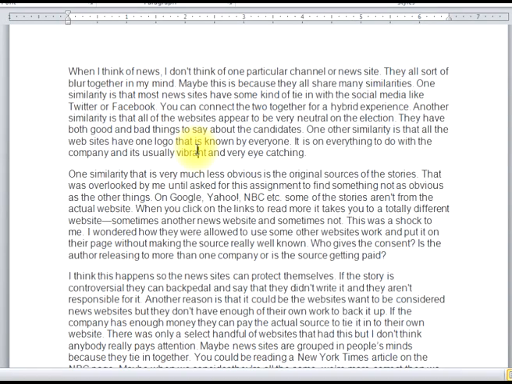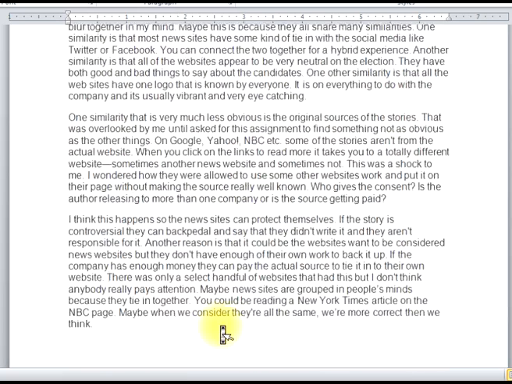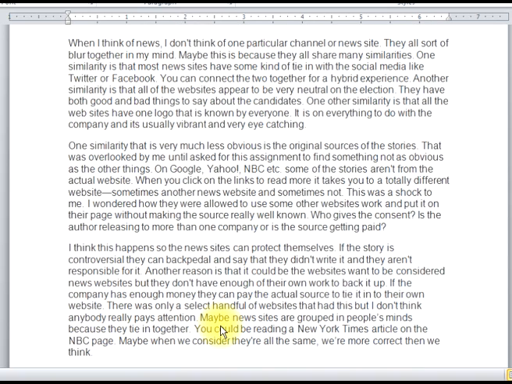This is another student model for genre analysis on the 15 online news sites. I want to look at the general description of the news sites, the depth characteristic, and then an explanation. Now, one thing I want to point out is that the student barely had enough material here. It could have been developed a little bit longer, but it was sufficient. I would like it to be developed a good bit beyond my minimum length requirements.